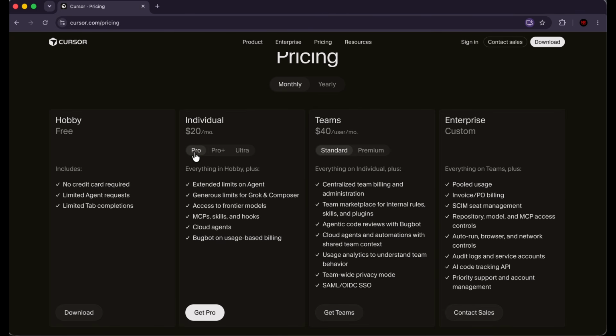So you get a lot of usage in Pro, but if you want to try out Pro Plus or Ultra, you can do that as well if you're an individual. Now, if you're looking to use Cursor for your business, you can go with the Teams plan, which is $40 per user per month. And if you're a very large business or enterprise, then you can have a custom solution from Cursor. We're not going to get into that. So I'd recommend getting started with one of the paid plans if you really want to take this seriously. And the amount of ROI, return on investment, that you're going to get from Cursor completely outweighs the cost.